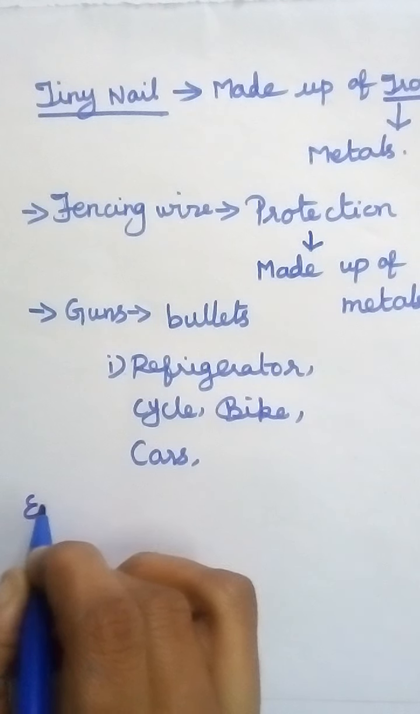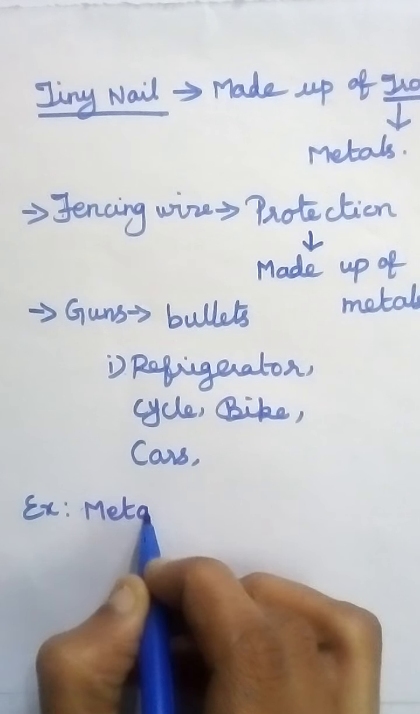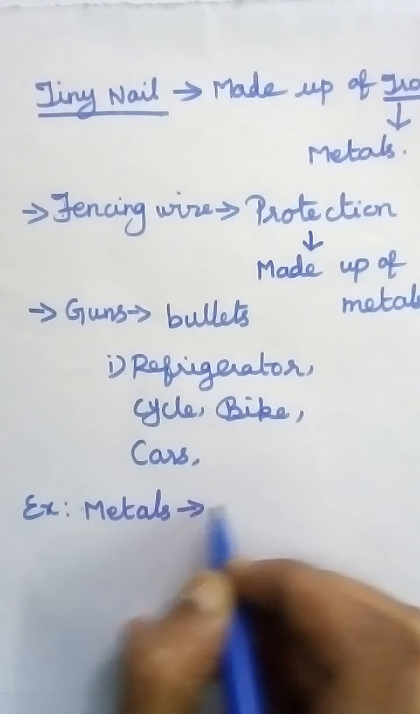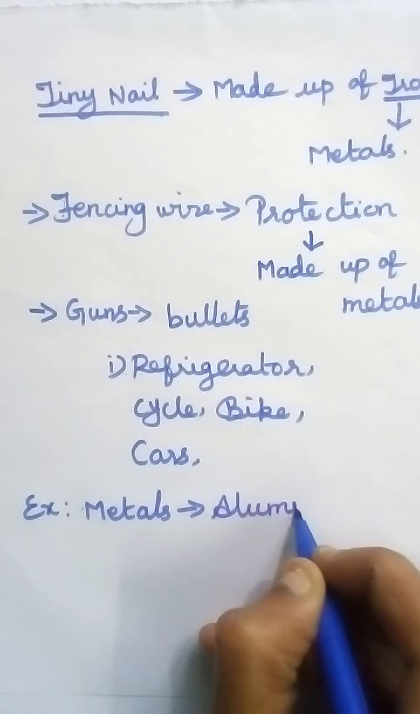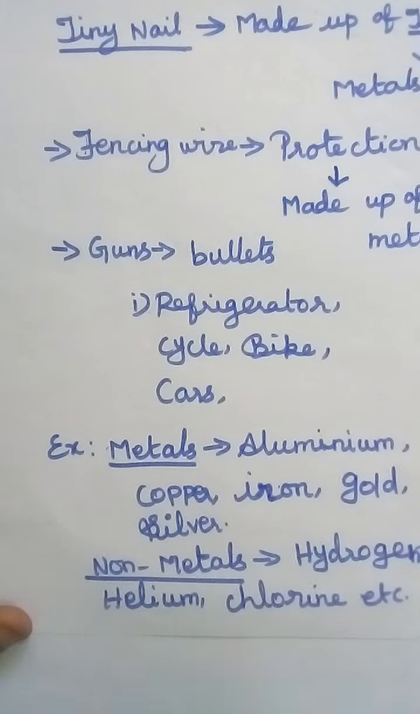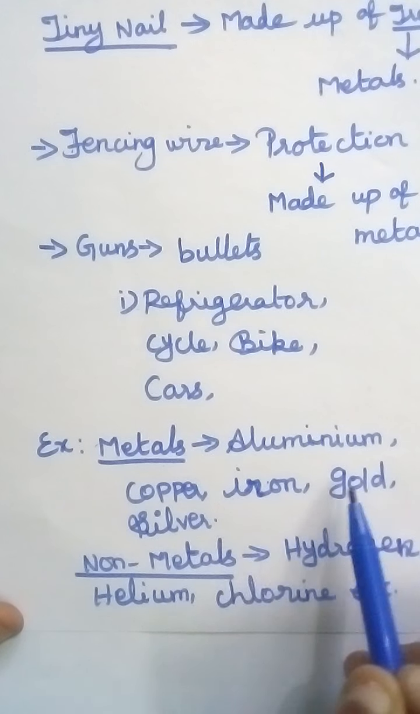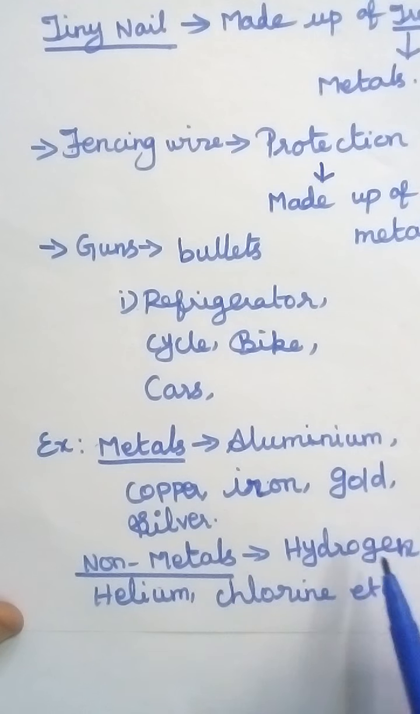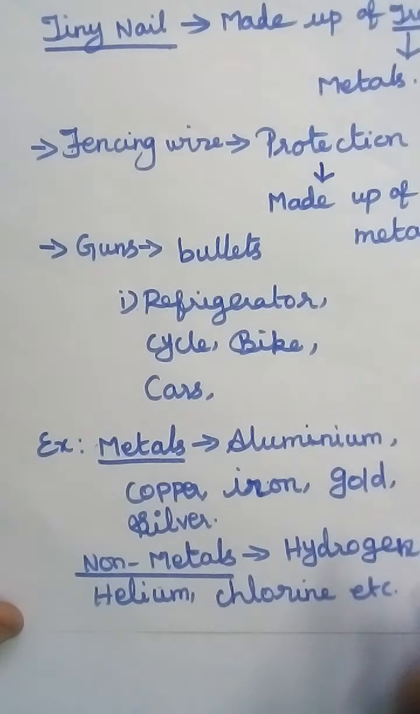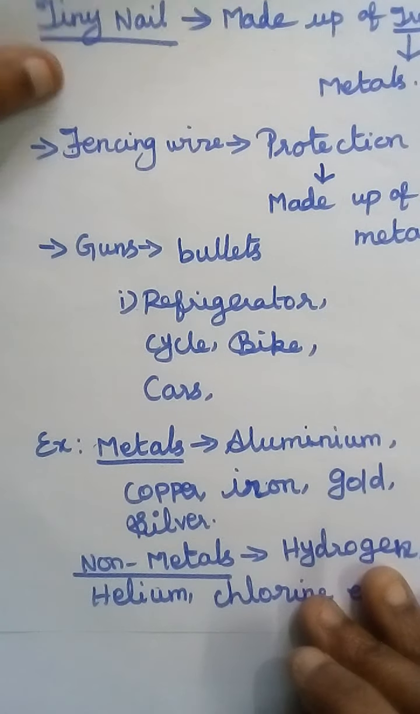Examples of metals and non-metals. The examples of metals are aluminium, copper, iron, gold and silver. The examples of non-metals are hydrogen, helium, chlorine, fluorine, carbon, nitrogen, etc. These are the examples of metals and non-metals.